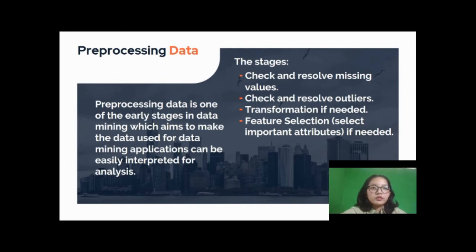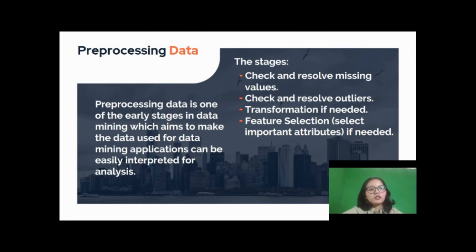And then pre-processing data. Pre-processing data is one of the early stages in data mining, which aims to make the data used for data mining applications easily interpreted for analysis.